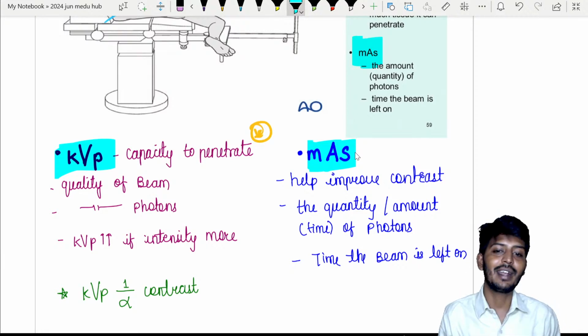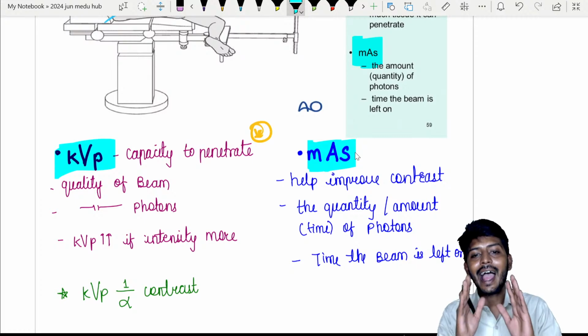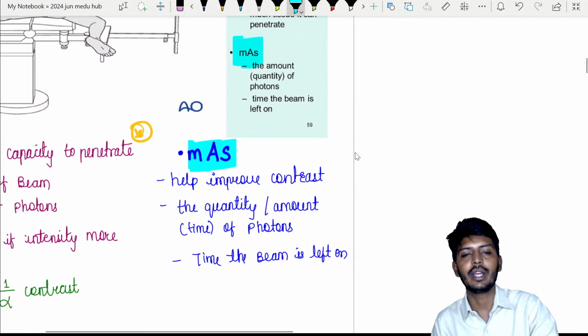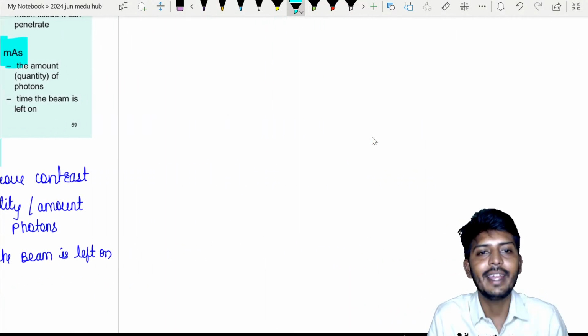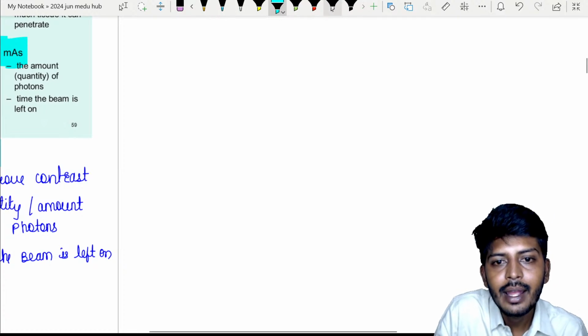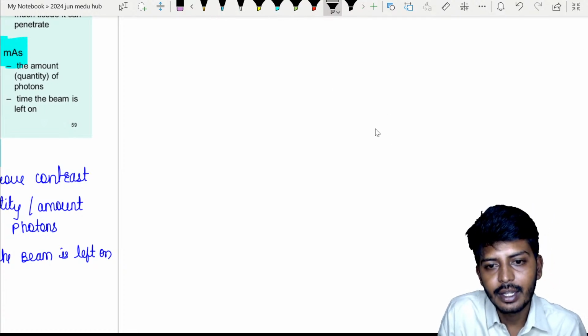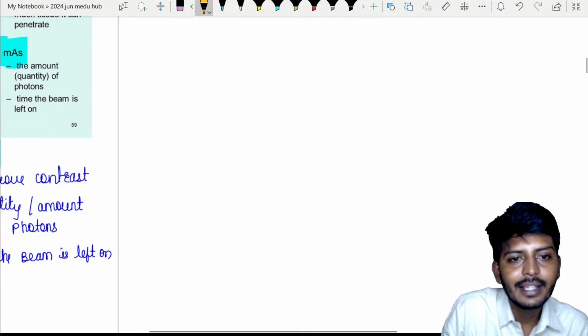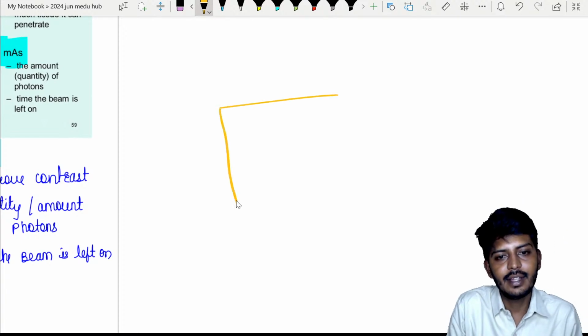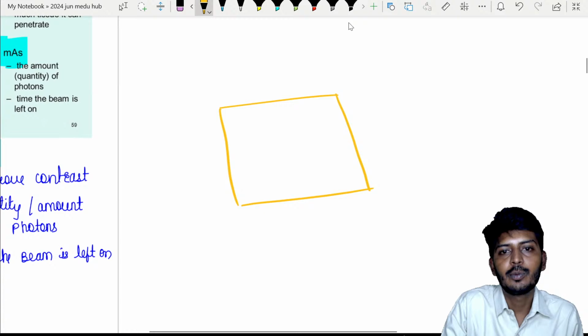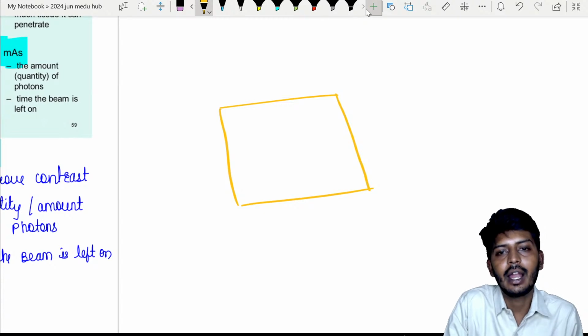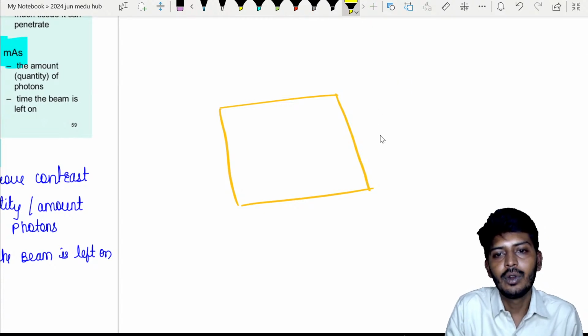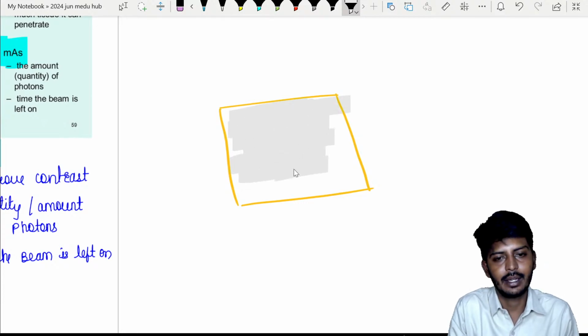Now contrast, what does it mean and what is KVP? I will explain it in a better way. Please look here. For example, let's take this particular thing. If I tell you this is the area, which color was it? Fully white color background. Consider this was the background approximately.